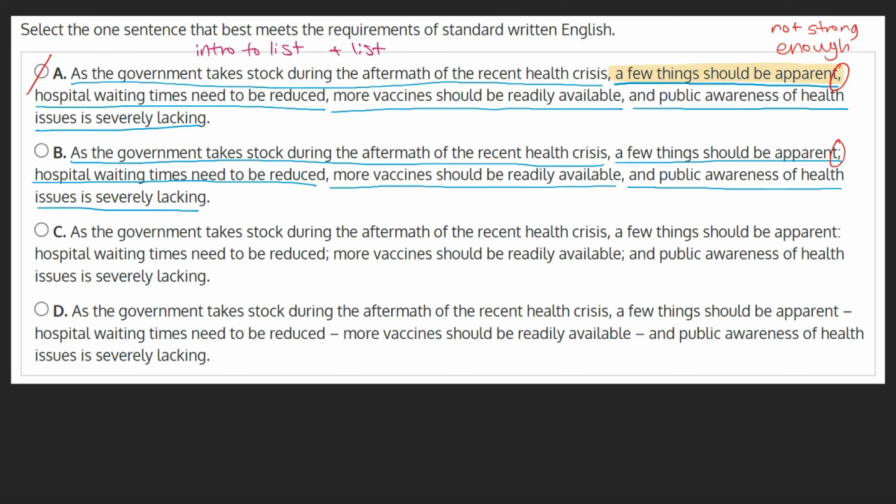A semicolon's main job is to separate two independent clauses. However, here we don't find two independent clauses. We find an independent clause and a list. As a semicolon wouldn't be appropriate here, we can mark this choice as incorrect.